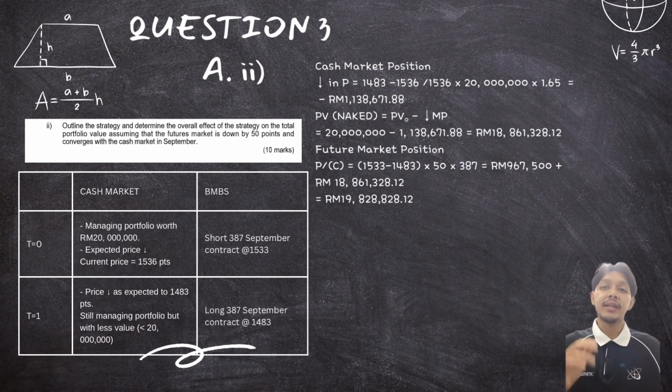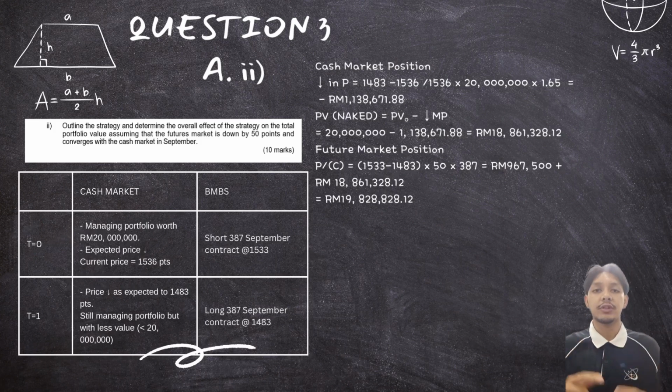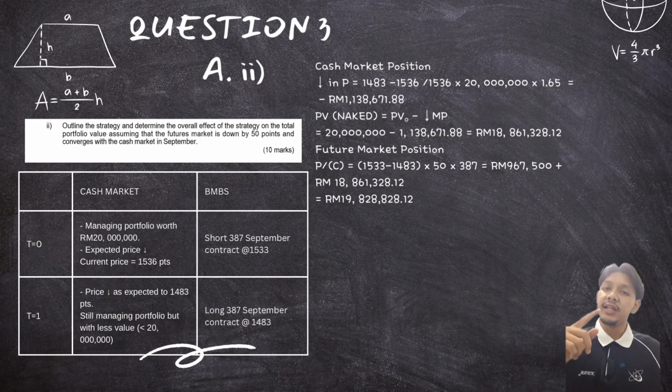For question 3A2, the strategy is to use a short hedge by selling 387 September FKLI future contracts at 1,533 points. This is done because the manager expects the market to fall and wants to protect the RM20 million portfolio. Later, when the future price falls by 50 points to 1,483 and converges with the cash market, the cash portfolio value decreased because the market has declined.